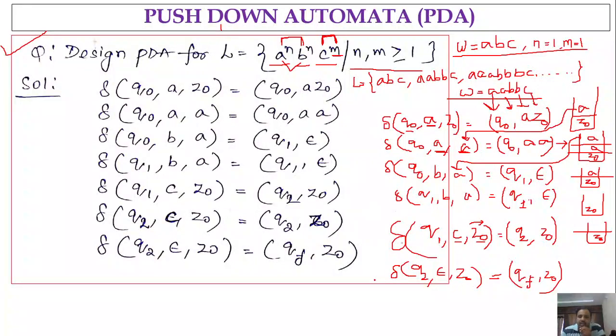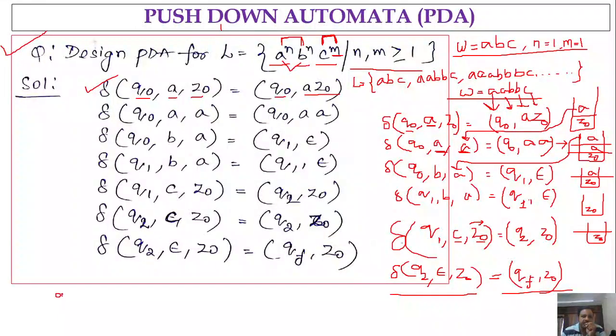Delta of Q2 comma epsilon comma Z naught, we are going to get QF comma Z naught. So let us check out the transition functions that we have written here. I have explained the logic. First, we start with Q naught. Input is A and stack symbol is Z naught. So we will be in the same state Q naught and we are going to push A Z naught, right? So this is the thing here.